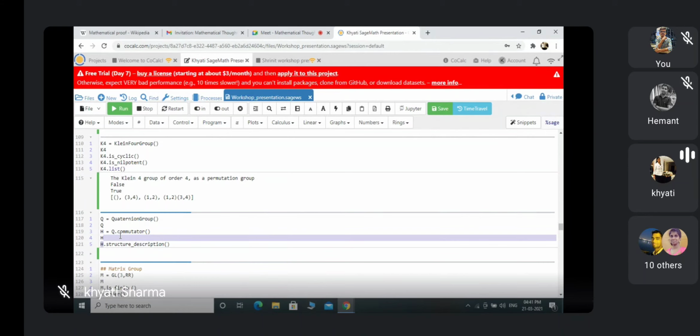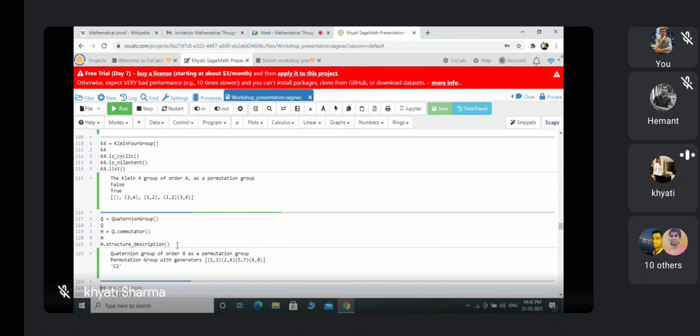Now if I have a subgroup and I want to find out its structure description, that is, which famous group it is isomorphic to, the command is H.structure_description. If I run this, it will return this thing. So this Q is the quaternion group of order 8 as permutation group. H is Q.commutator, the permutation group with this generator, and H.structure_description will return C2.